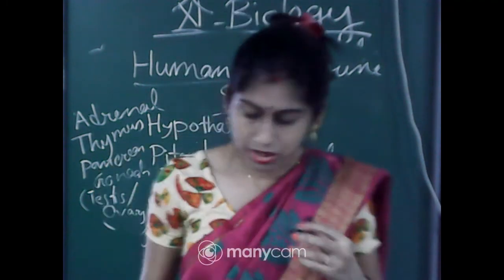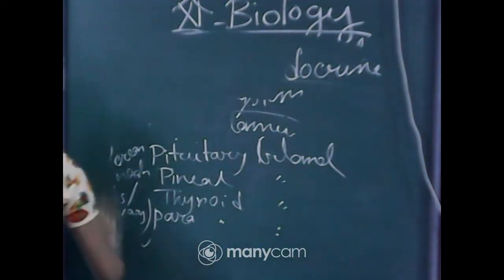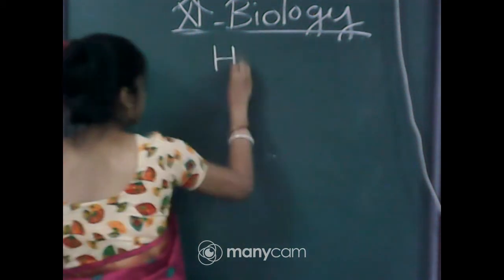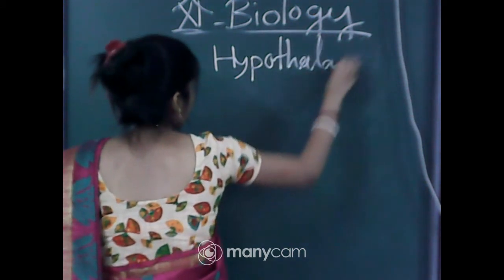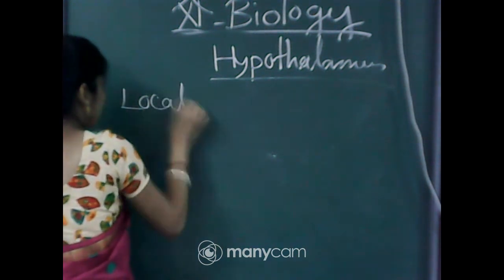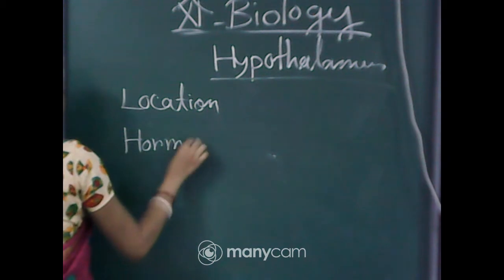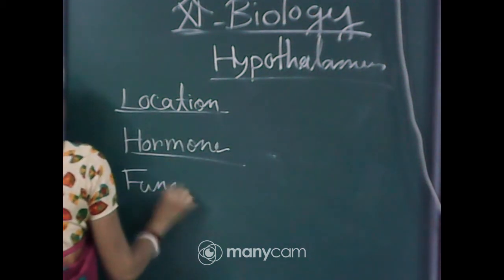So first I will discuss the hypothalamus, because the hypothalamus plays a main role in the human endocrine system. So the first one is hypothalamus. You have to know the location, hormones and functions.